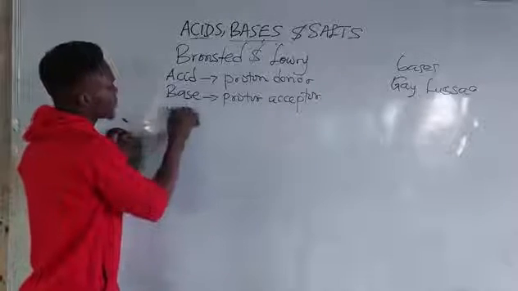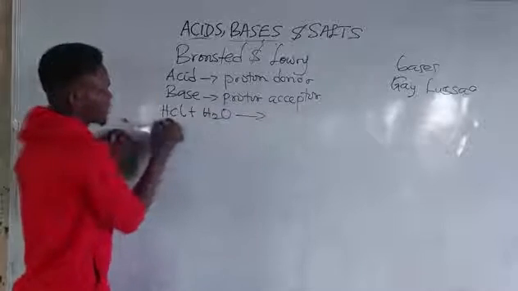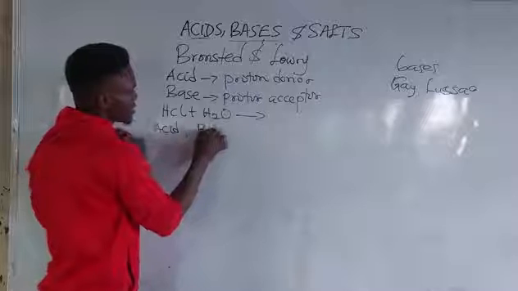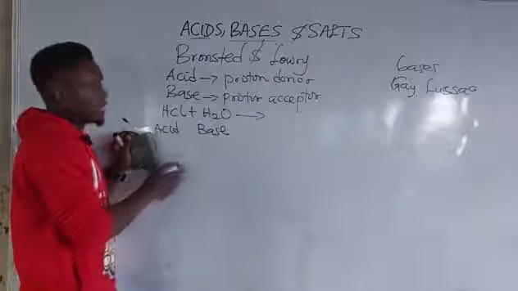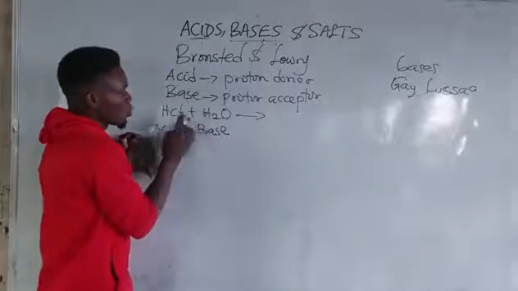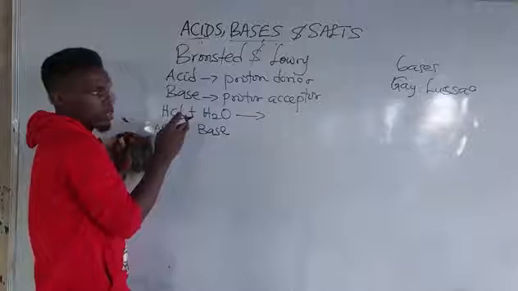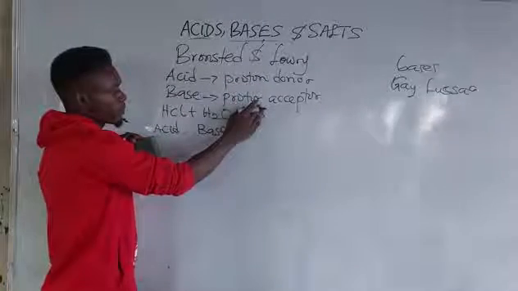If I have HCl reacting with water, for example, this guy is acting as an acid here, and this guy is acting as a base. Now look at it here. Said acid is a proton donor. Yes, sir. Then a base is a proton acceptor.